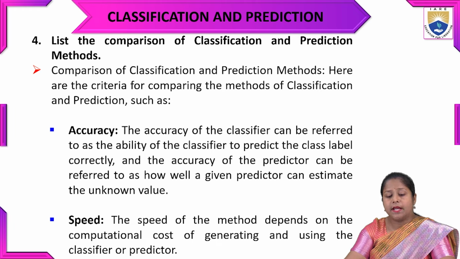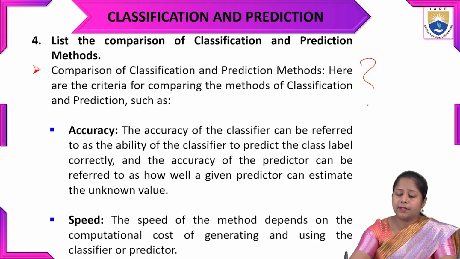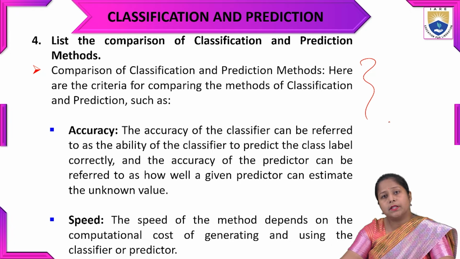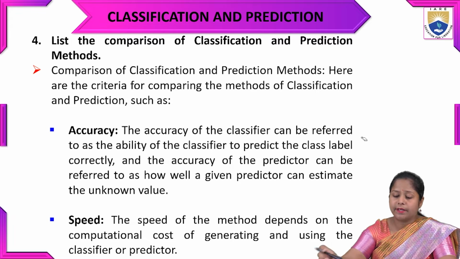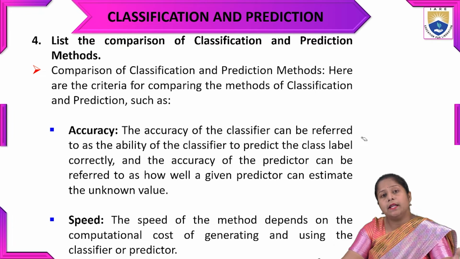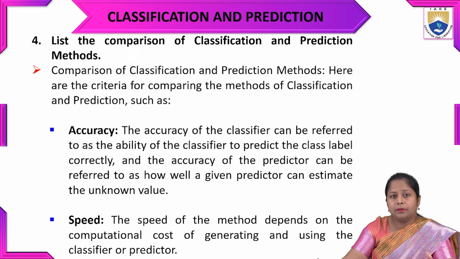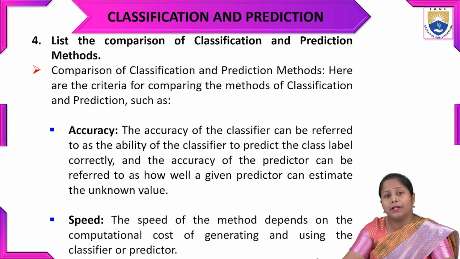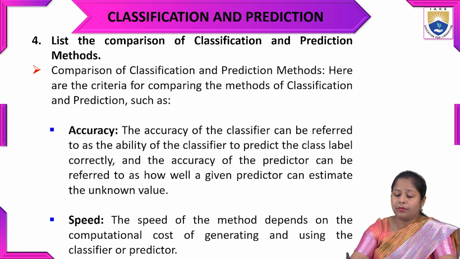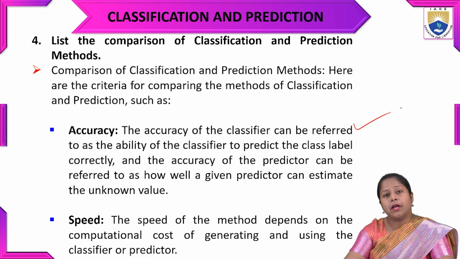Next question is: list the comparison of classification and prediction methods. So here we have to check what is the comparison between classification and prediction. The comparison of classification and prediction methods is based on some criteria. First criteria will be accuracy.